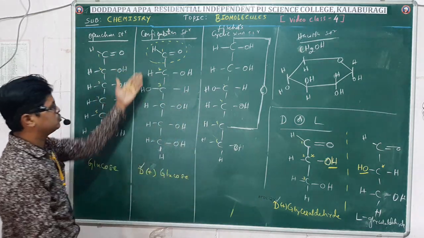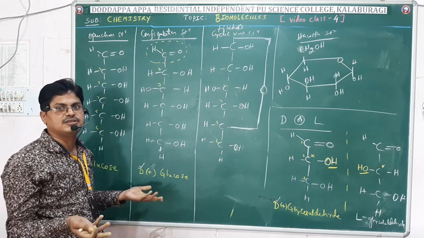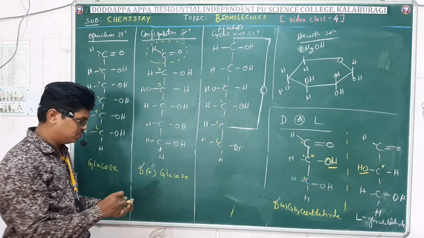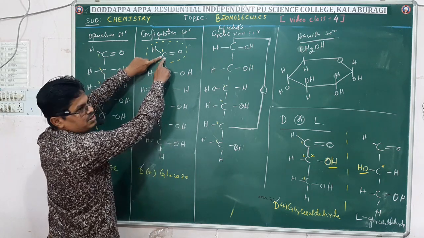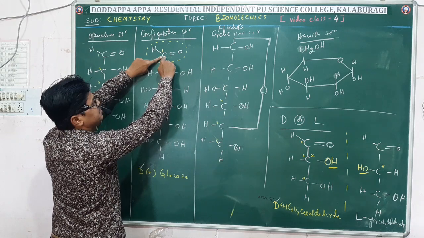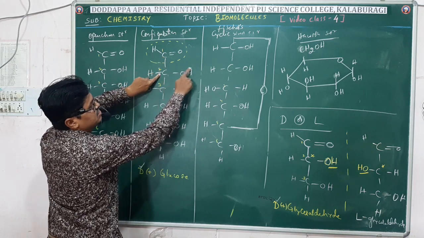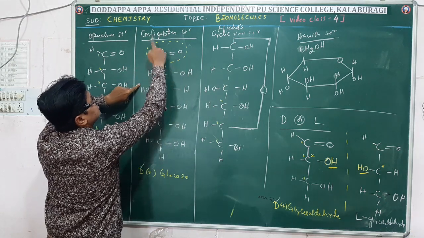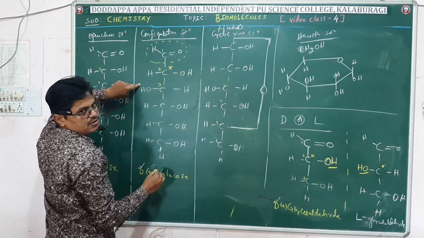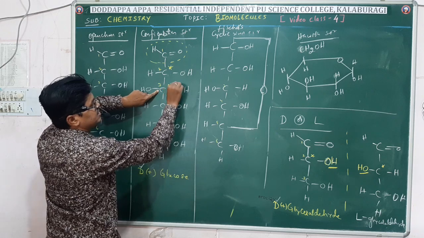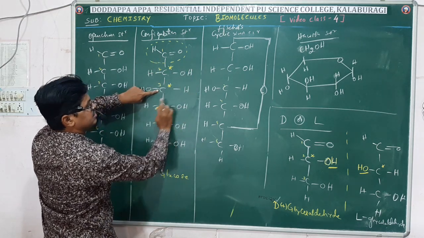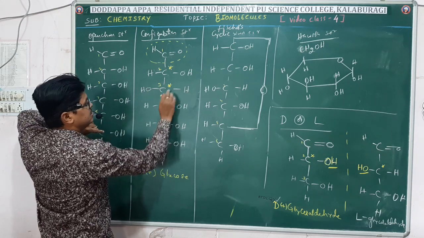So here, glucose. Sir, what about the glucose, sir? How many asymmetric carbons are there in glucose? Let me count. Look at here. First carbon, two bonds are with only oxygen, means it is symmetric. Second, this is different, this is different, this is different, this is entirely different. Hence, this is an asymmetric carbon. This is also an asymmetric carbon. See, this entire group is different, and this is different.